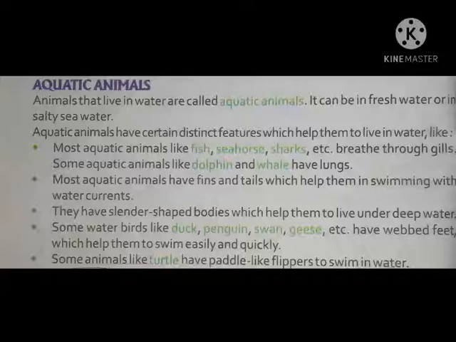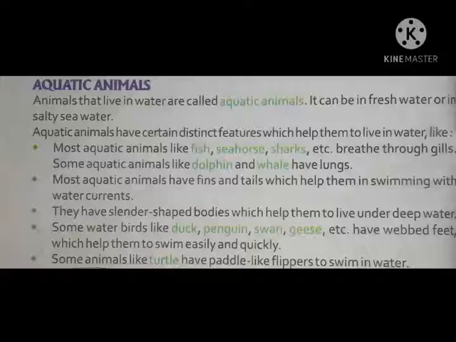Some live in sea. Aquatic animals have certain distinct features which help them to live in water, like the terrestrial animals also have some distinct features. So see what distinct features they have.